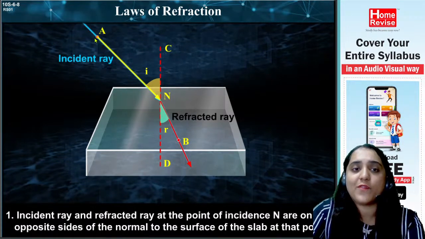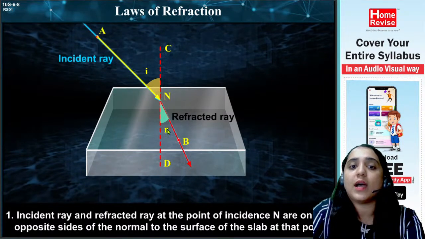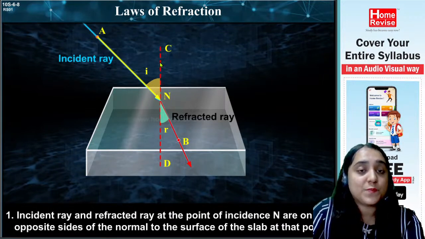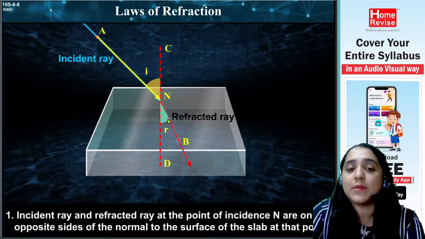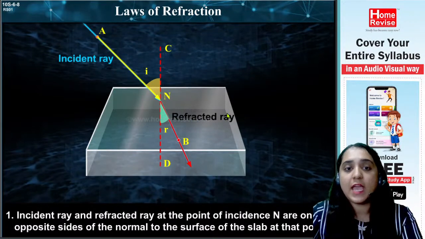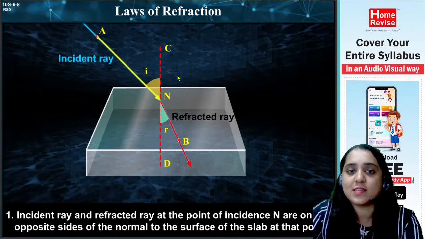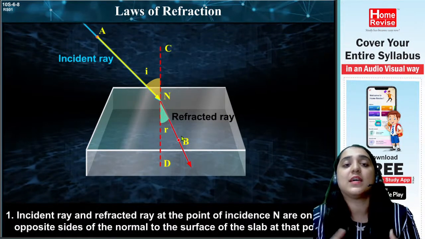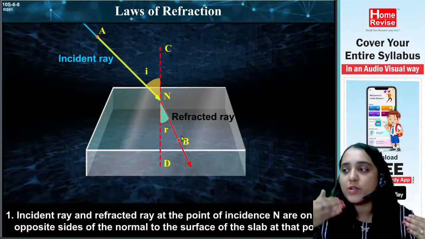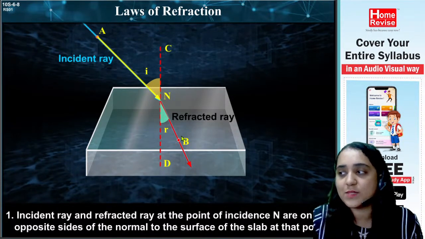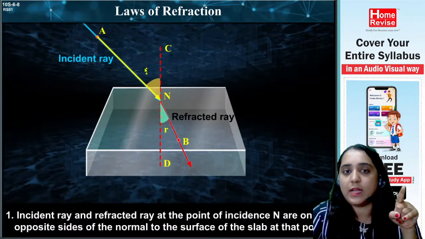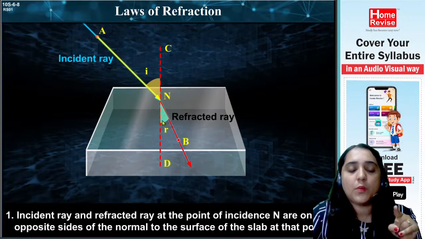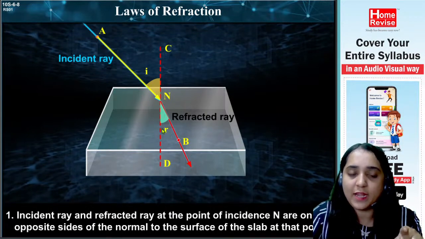Now, when it is moving from one transparent medium to the other transparent medium, to be more specific, when it is moving from the transparent medium air to the other transparent medium glass, it is called a refracted ray, not reflected. See, if I had drawn a line here, this would be called reflected, but this one is the refracted. It is moving from one transparent medium to the other. Now the angle formed with respect to the incident ray is called the incident angle and the angle formed with respect to the refracted ray is called the refracted angle.